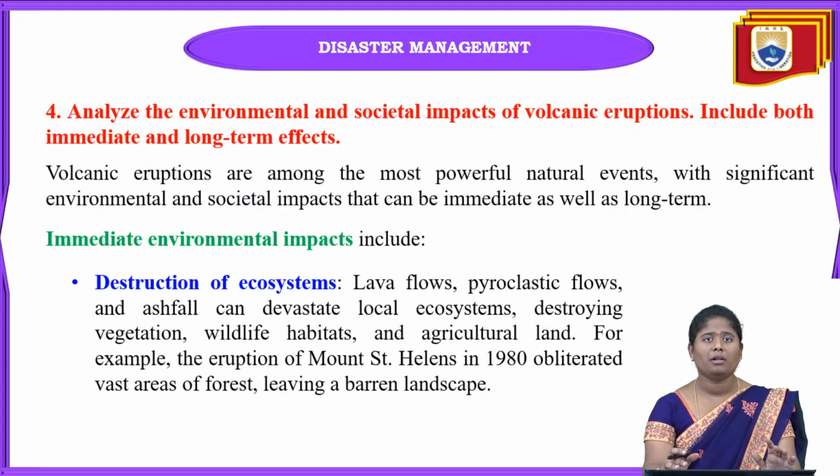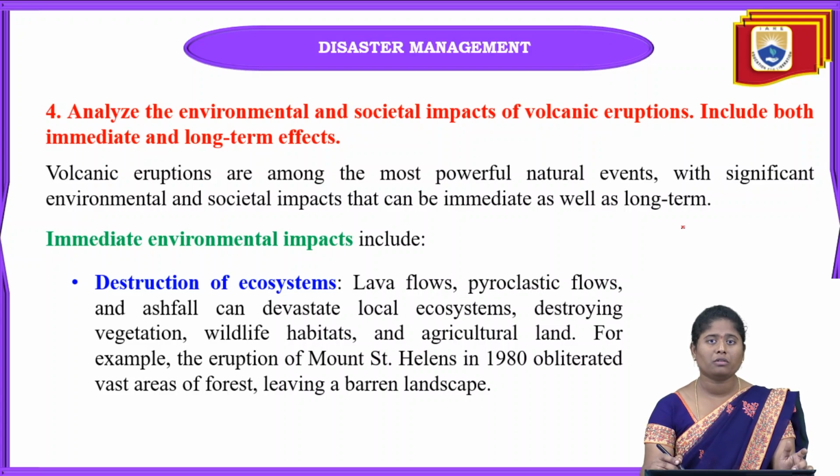What are the immediate environmental impacts? The first one is destruction of the ecosystem. Because of lava flows, pyroclastic flows and ash fall, the local ecosystem can be devastated.